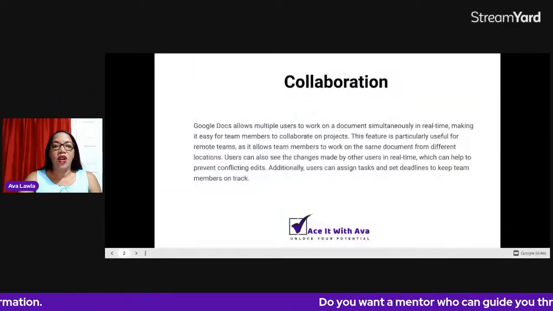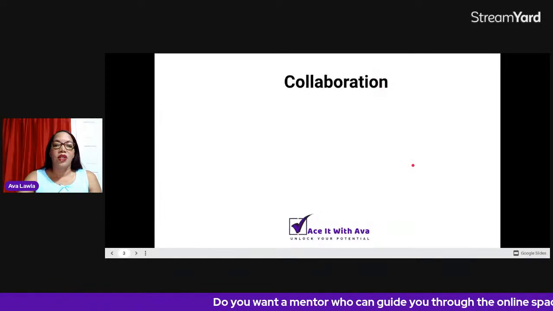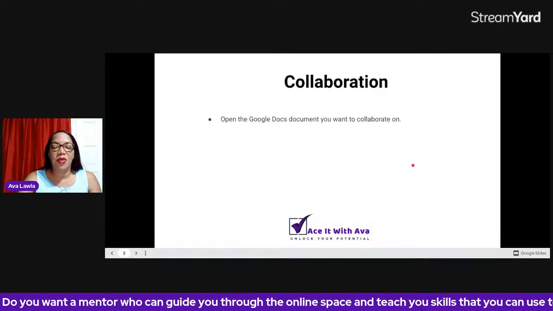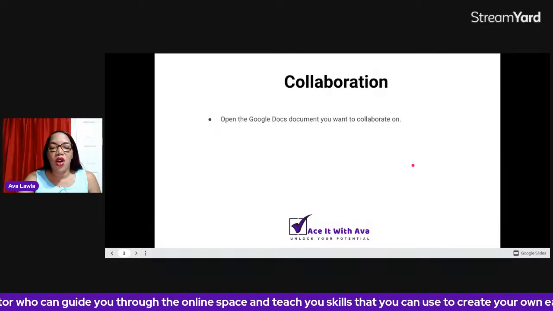All right, so we talked about collaboration. Now the other one we want to look at, not only before we look at the other one, just so that you see that some steps are here that tells you how to go about that.